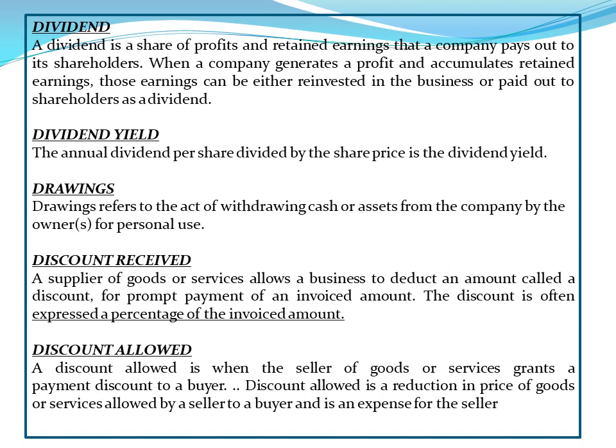Discount received. A supplier of goods or service allows a business to deduct an amount called a discount for prompt payment of an invoiced amount. The discount is often expressed as a percentage of the invoiced amount.